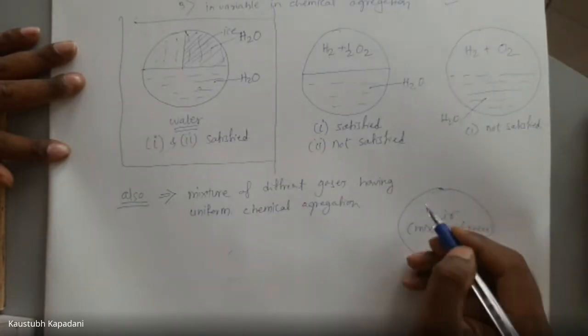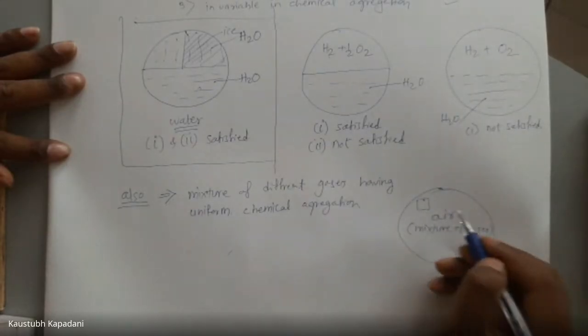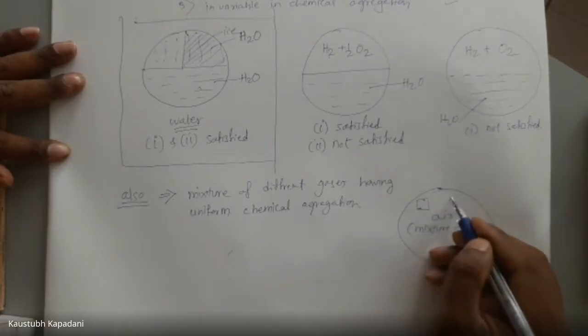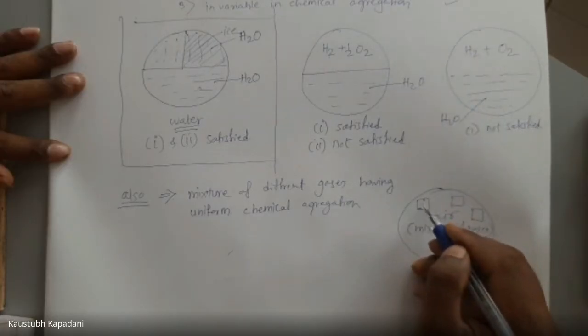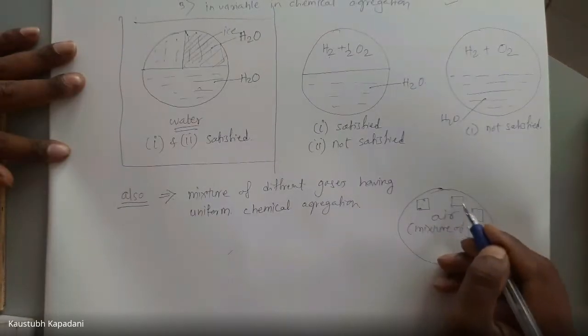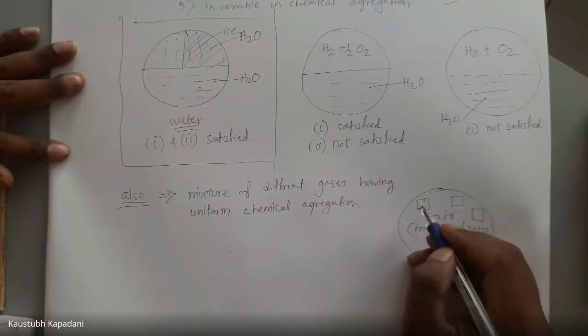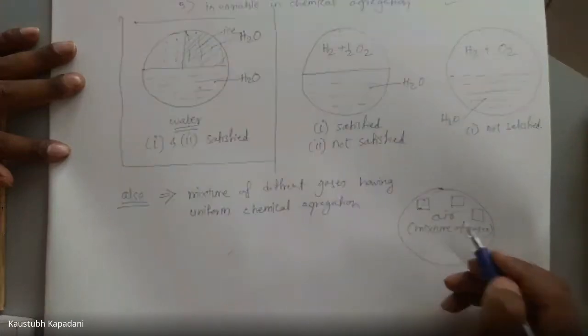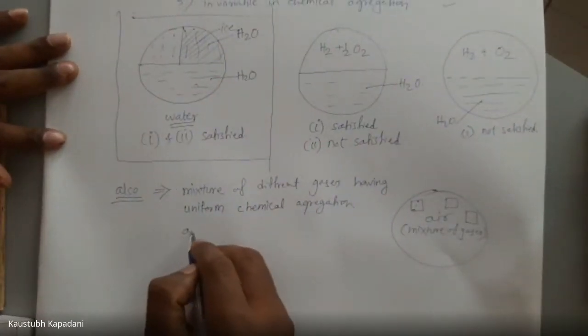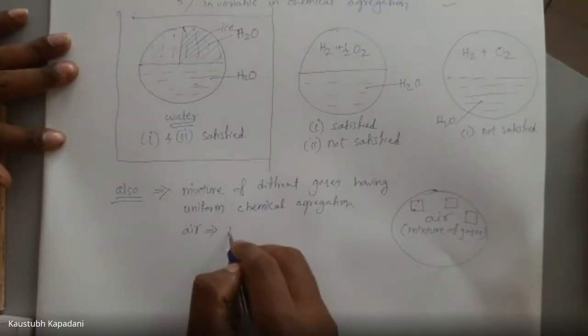If you take a sample of air from any point, you see the chemical aggregation is uniform here, here, and here. Okay, density will be the same everywhere. So we can say air is also a pure substance.